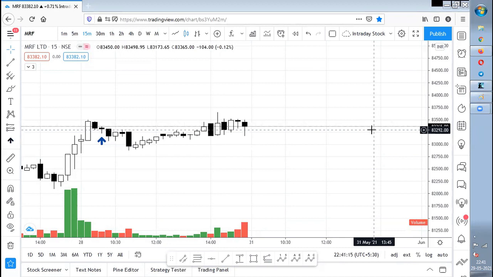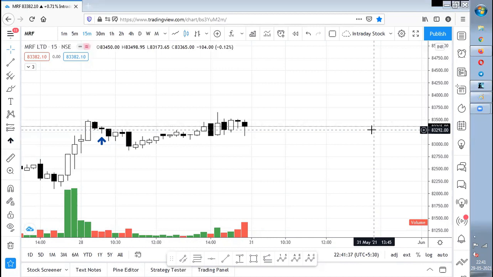I'm choosing a stock which is trading at 83,000 rupees because I wanted to go with only one stock. Otherwise, if I decide on a 1000 rupees stock and the capital is around 10,000 rupees, I need to enter for 10 stocks, and sometimes I miss entering them. Sometimes the entry triggering for 10 stocks may not happen; it can happen for only 7 stocks. So I don't want all this drama.